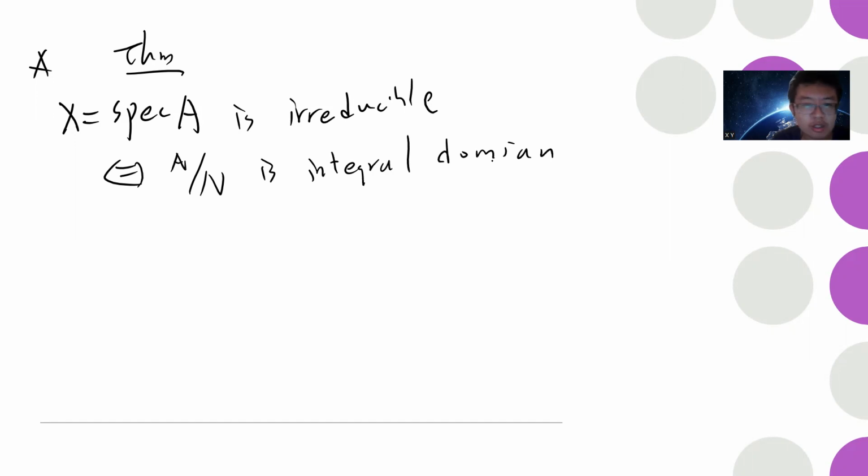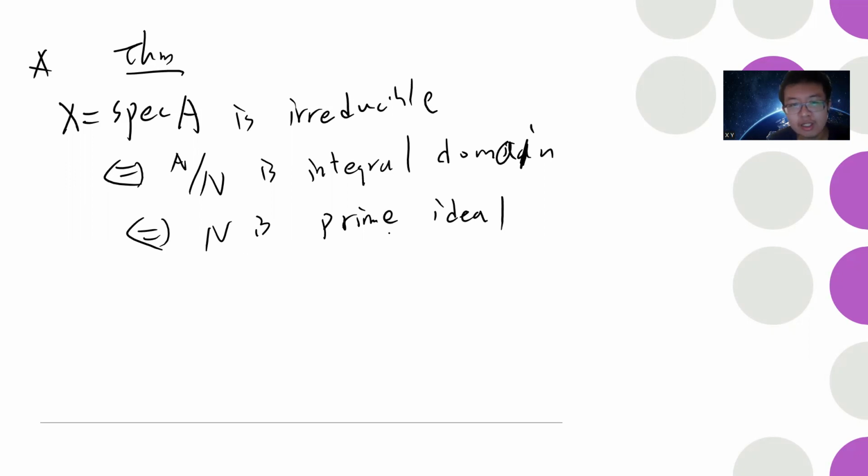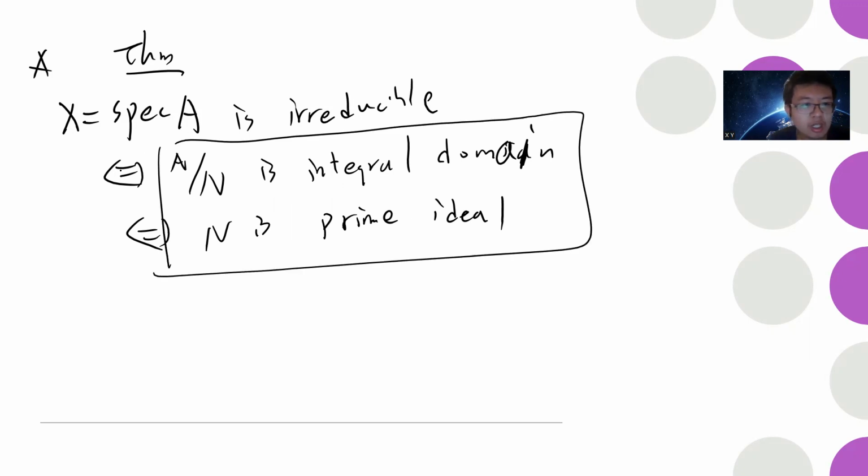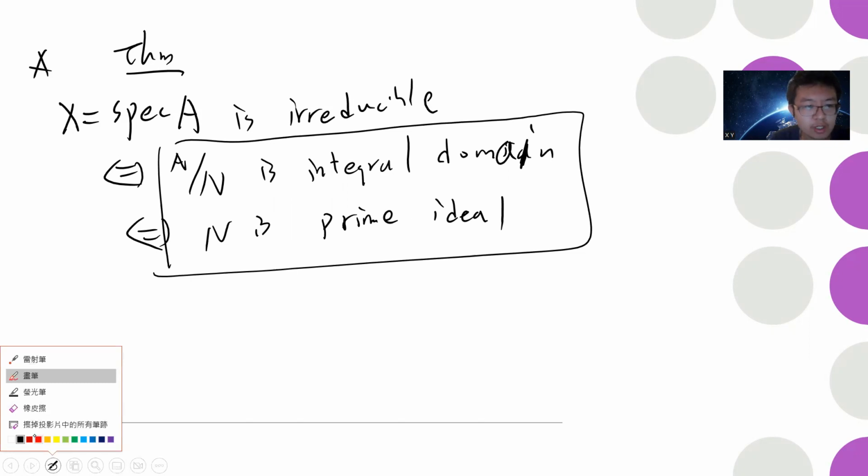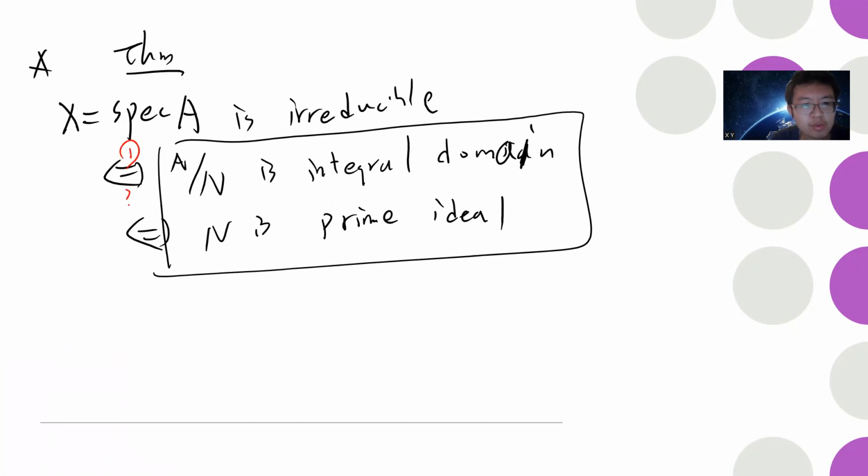And obviously this is the same as saying that n is a prime ideal, because n is a prime ideal if and only if A quotient n is an integral domain. Okay. So this proof is basically using the fact that, so let's prove this.